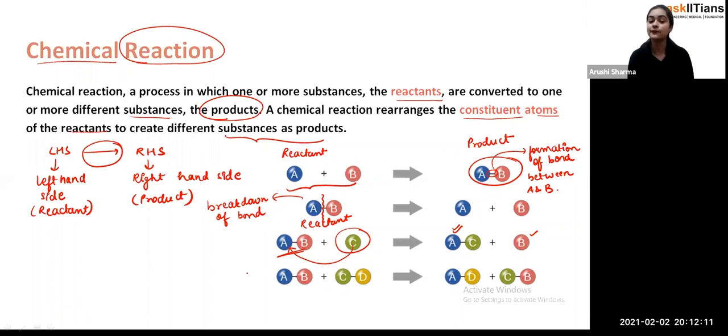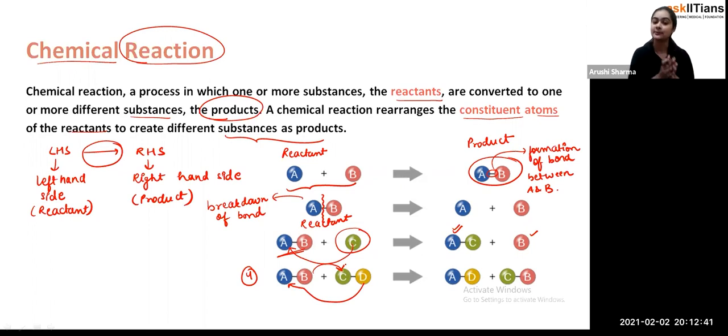Now if you see the fourth type, A and B are together, C and D are together. But on the product side, you'll observe that D has formed a bond with A and B has formed a bond with C. So that is also possible, student. That means the rearrangement has taken place, and that's how breakdown also took place, and the formation has also been done. So that's how the reaction has proceeded, and we are getting the product.